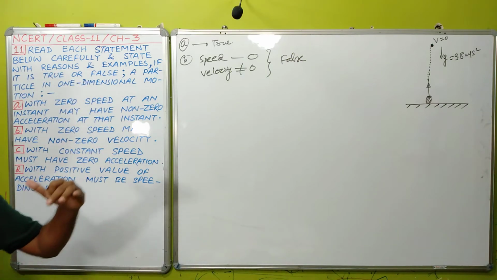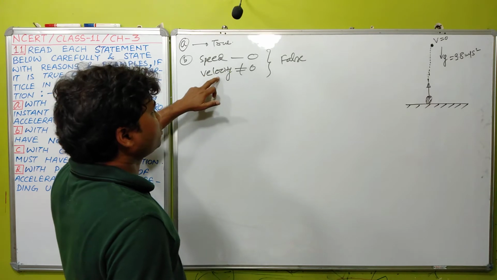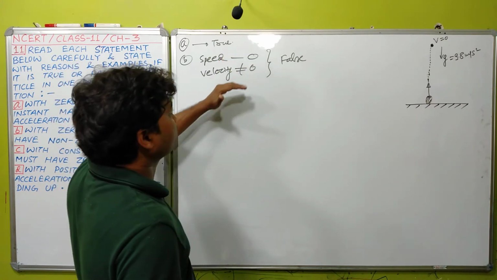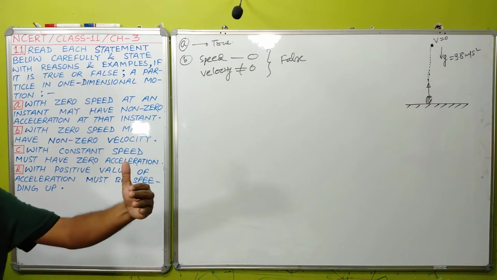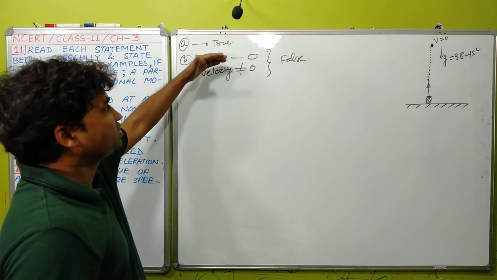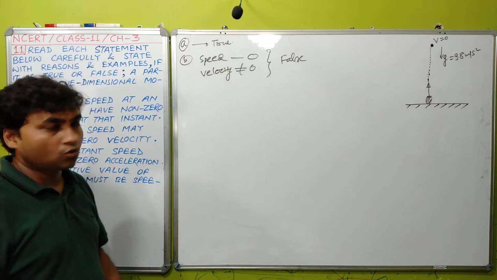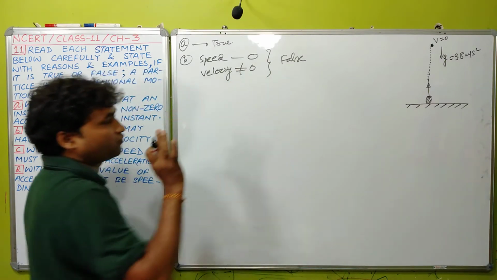For anybody moving in one dimensional motion, speed is the magnitude of velocity. So if speed is zero, velocity will be certainly zero, because direction is fixed, direction is constant in one dimensional motion, and speed zero means magnitude of velocity zero, so velocity will be certainly zero. So this statement will be false.